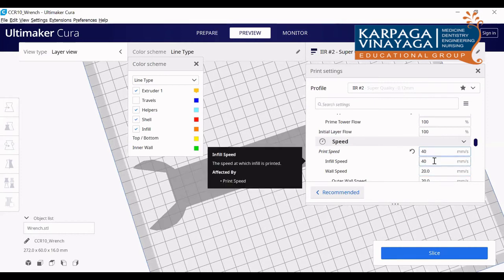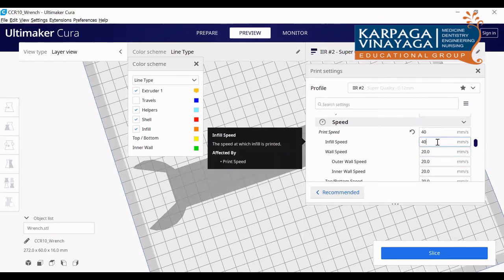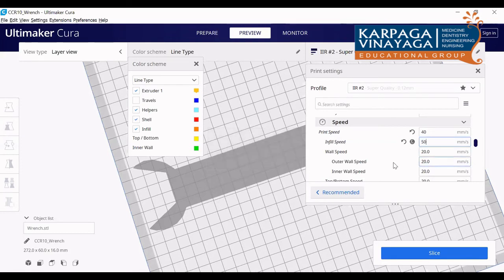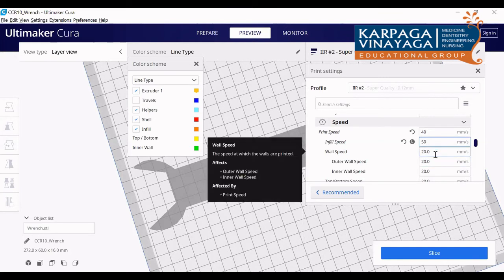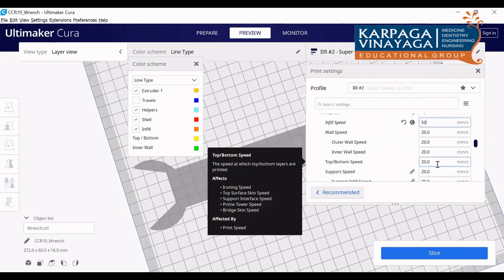Next, infill speed. If you want to have the same thing, you can keep it, or if you want the speed of the infill to be increased, you can increase it. Then the wall speed. For the wall speed, you keep a minimum speed because the wall gives the maximum strength to the build part. So obviously you give the minimum speed for the wall so that the strength of that wall will be maintained. Here you can see by default it comes around 20. So you leave it as it is, don't touch that.